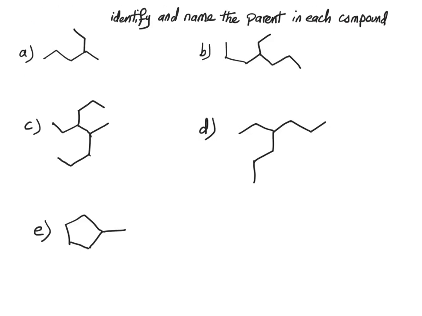Identify and name the parent chain in each compound. We know that the parent chain is the longest carbon chain. For A, this is the longest carbon chain. And it is 1, 2, 3, 4, 5, and 6 carbons. So the parent chain for A is hexane.